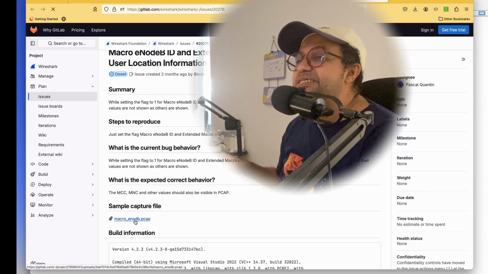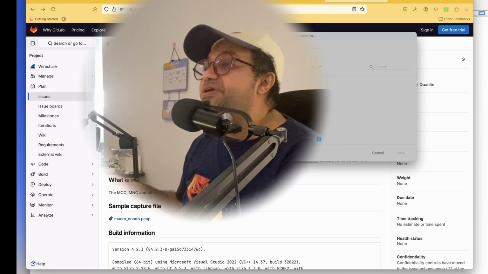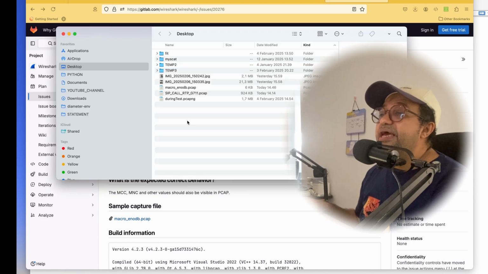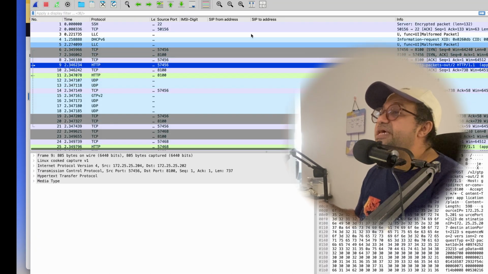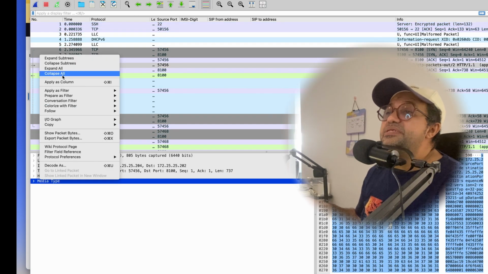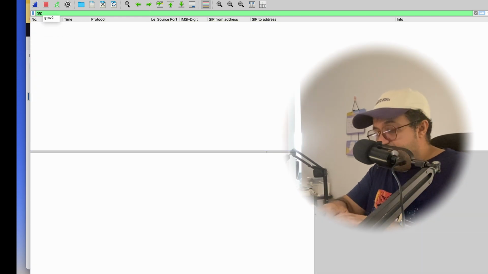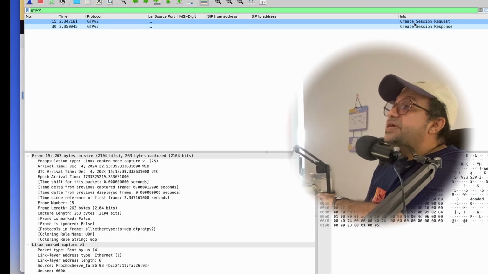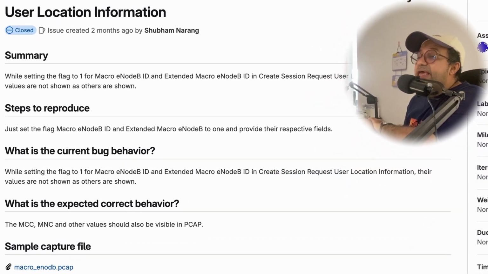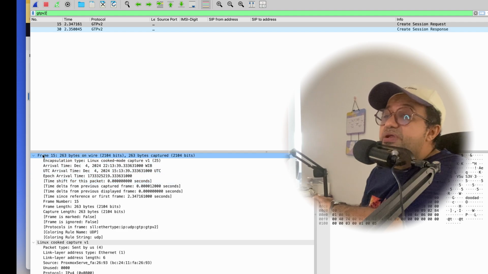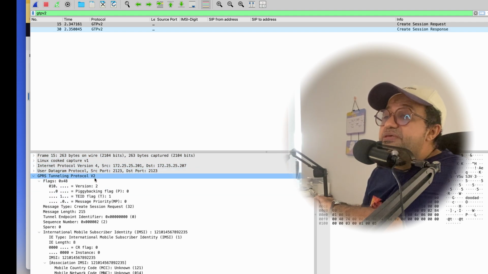So what we're going to do is download this one and save it. Okay, I already saved this one. Okay, guys, remember, let's check what the issue is with this one. I will just expand all. We'll go to GTP, or GTP version 2, of course, guys. This one is Create Session Request. Is it the same as this one? Create Session Request. And then, in the Create Session Request user location info, there are some fields, GTP version 2.